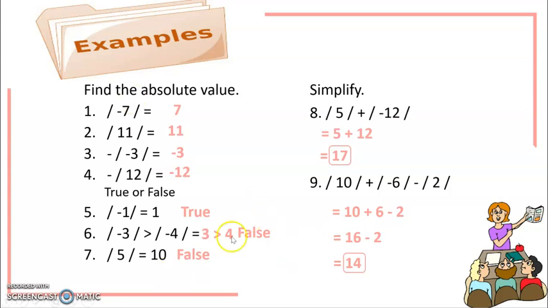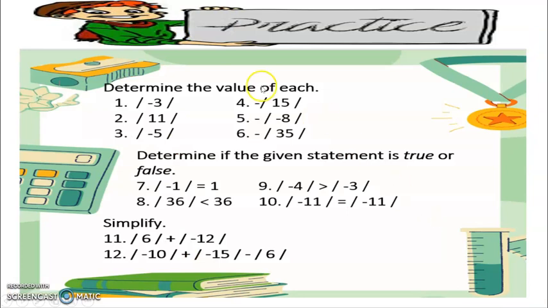Okay, so with these examples, you will do your practice exercise. What you are going to do is answer this on a 1/2 crosswise. You have to copy and answer. Copy only the given, then answer by following the directions. First, determine the value of each.